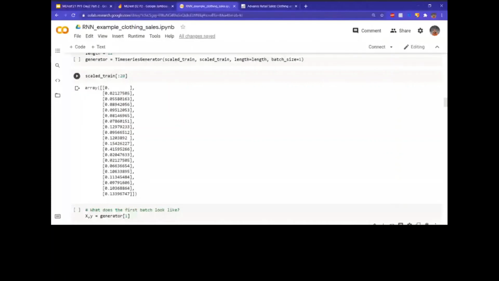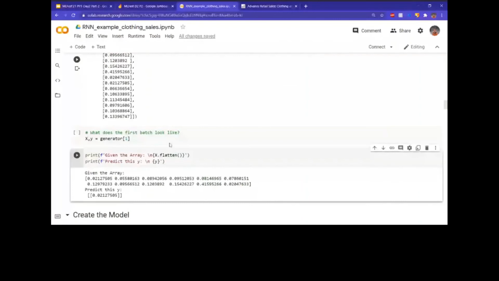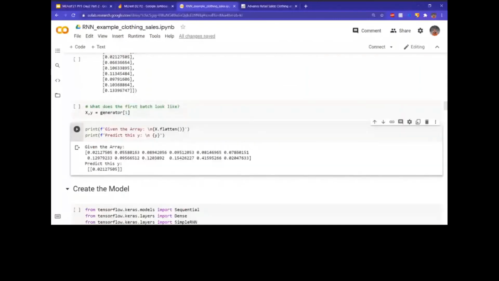The first 12 it's passing into the model. The model will be like, give me something to train on. Then the generator will give it the first 12. And the model will be like, okay, I got this, what do I do with this? Then the generator will give it the next one, which it should compare itself to. Then, based on that, the basic RNN, the basic neural network stuff happens. That's what a generator helps us do. It basically helps us split our data into batches and pass it into the model itself.